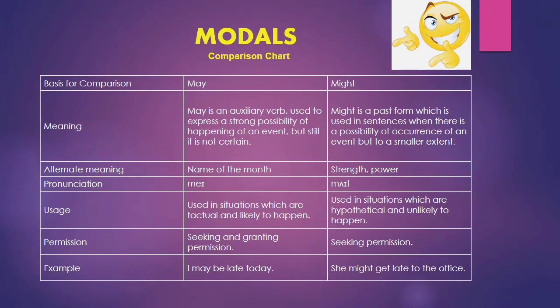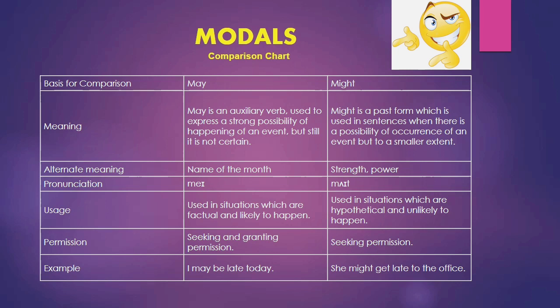We'll try and understand the difference between may and might with the help of this comparison chart. First is meaning. May is an auxiliary verb used to express a strong possibility of happening of an event, but still it is not certain. Might is a past form of the verb may, which is used in sentences when there is a possibility of occurrence of an event, but to a smaller extent. So here we can infer directly that may expresses stronger possibility as compared to might.